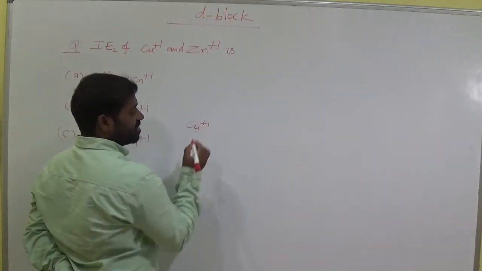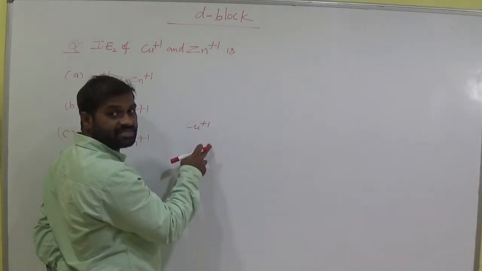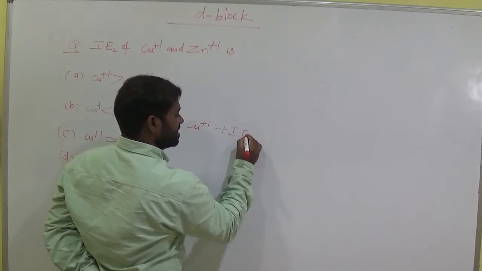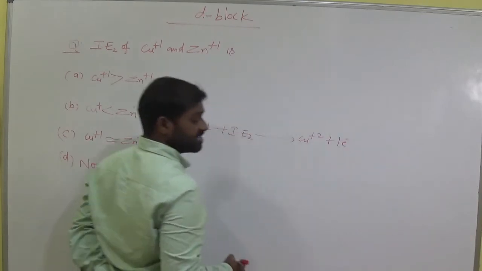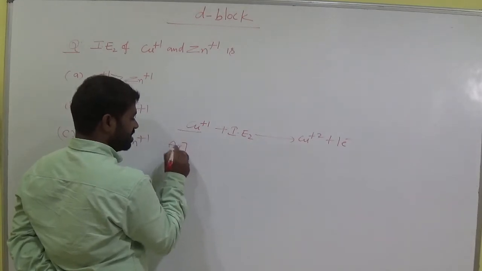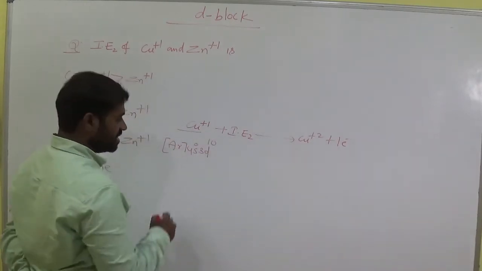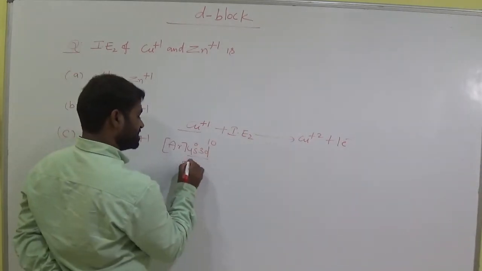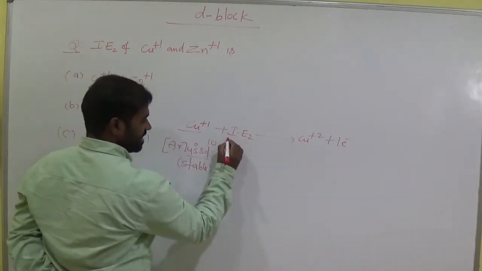This is Cu plus 1, a unipositive ion. Already we removed one electron from copper, then it becomes Cu plus 1 by using first ionization energy. Here we use second ionization energy and remove the electron, then it becomes Cu plus 2 by the loss of one electron. Am I right? And what is the electronic configuration of Cu plus? Argon 4s0 3d10. This is the stable electronic configuration due to the completely filled d orbitals. Cu plus is stable. This is second ionization energy.